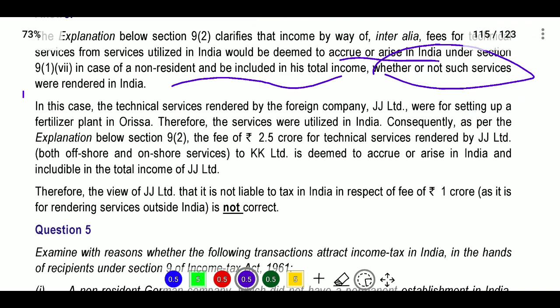In this case, technical services rendered by foreign company JJ Limited were for setting up a fertilizer plant in Orissa. Therefore, services were utilized in India.